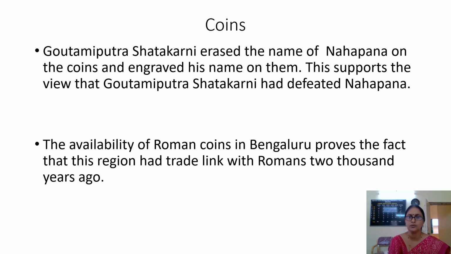How do we come to know? The erasing of the name Nahapana and writing of the name of Gautami Putra Shatakarni shows that Gautami Putra Shatakarni had defeated Nahapana.